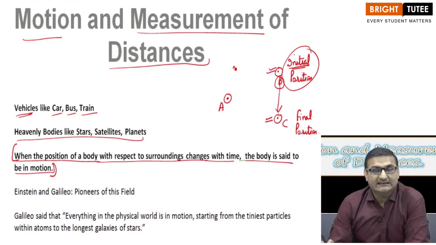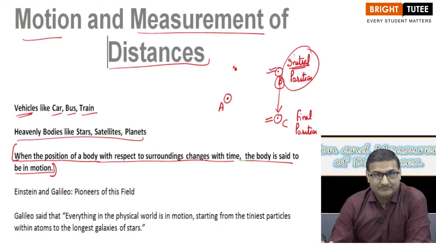Therefore we say that you are not in motion, because your initial and final positions are same. So I hope you have got the concept of motion as to when a body is in motion and when it is at rest. We call it at rest.